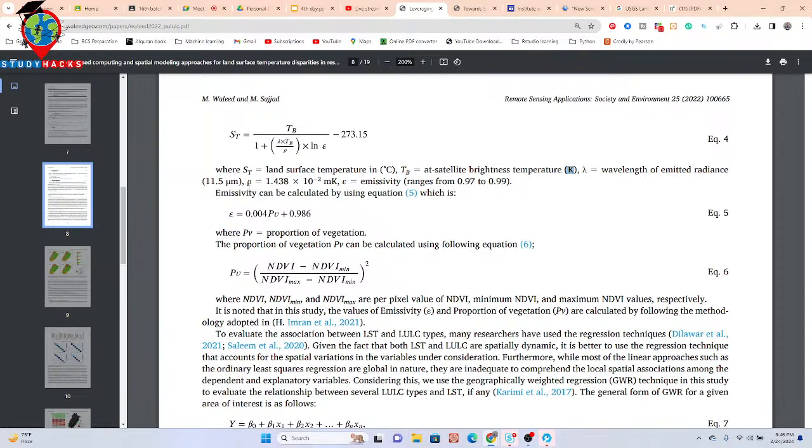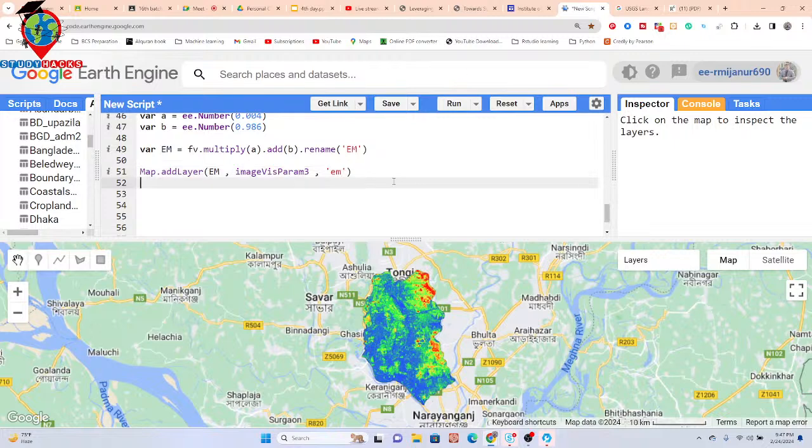Lambda is the wavelength of emitted radiance, and rho is a constant value. The emissivity ranges from 0.97 to 0.99. So now we apply this equation, and for that I need to make the thermal band, so we take another variable.